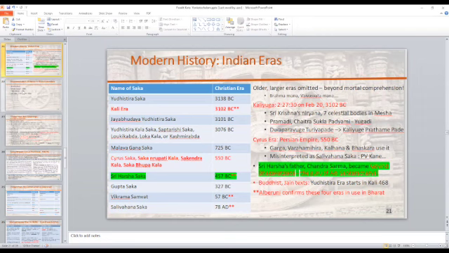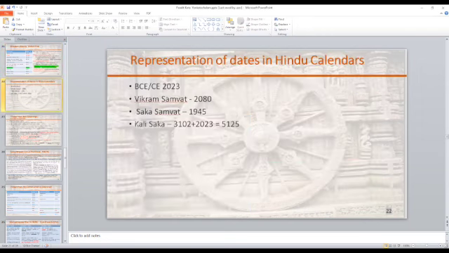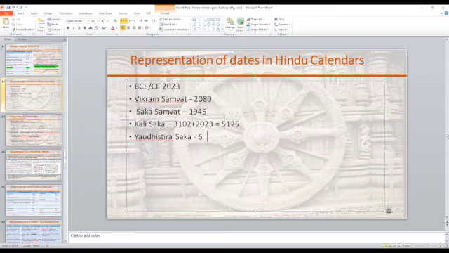So now, Yudhishthira, let me see. So actually, Kali would be this. Now, the same thing you could represent in Yudhishthira Saka. Okay, Yudhishthira Saka. What would that representation be? 5125 plus 36 is how much? Yudhishthira Saka 5161. Yes, sir. Yeah? Okay. So basically, all of these dates are the same. They are all representing the same dates. They are expressed differently.